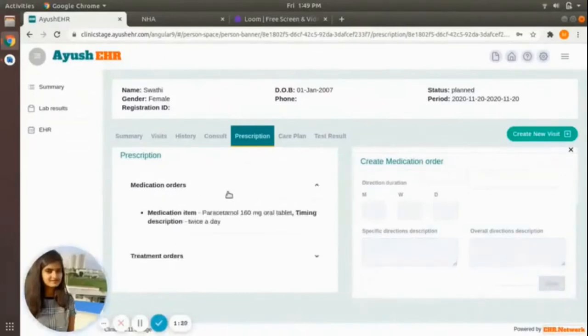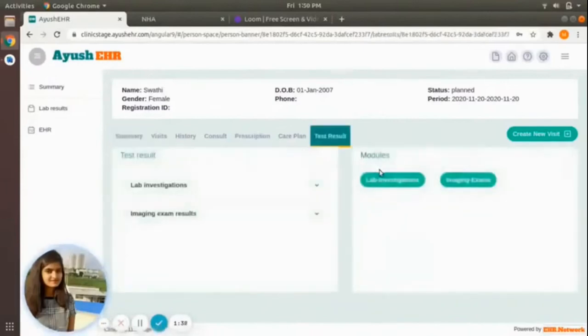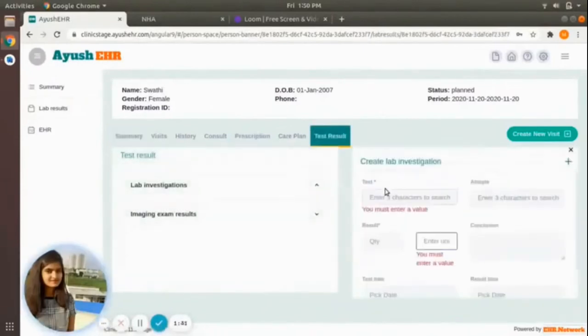Now medication order is created. And also patient have done a lab test. So I'll also be entering the lab test result. Further, in the test result, we have the module called lab investigation. These are all the fields available for lab investigation. So now I'll be entering the lab result.